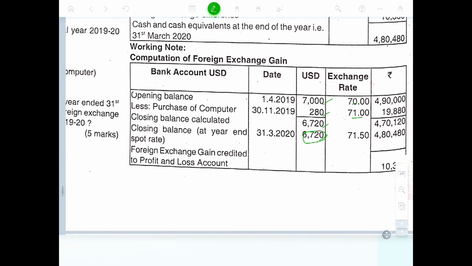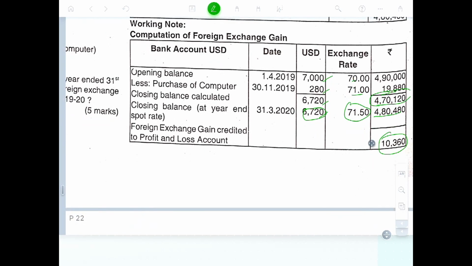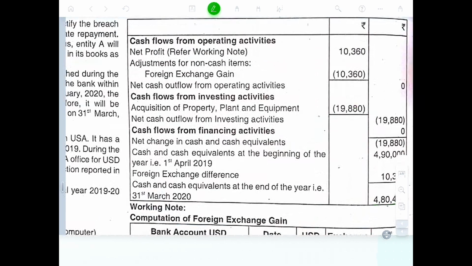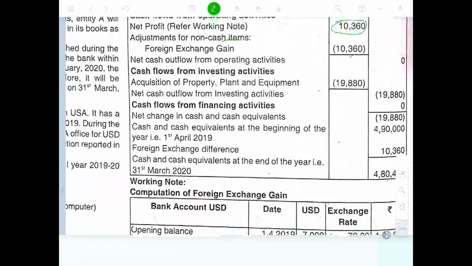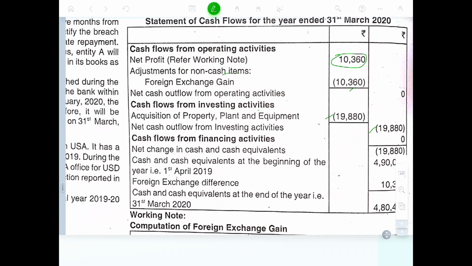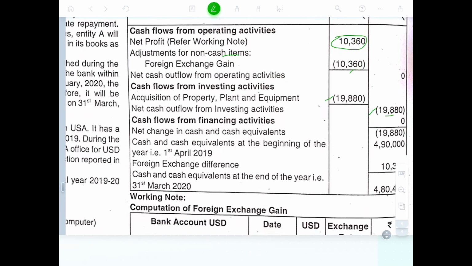So 71 into 280 is 19,880. But as per the rate increased by 0.5, this increased to 4 lakh 80,000. So 10,360 is a profit. 10,360 is a gain, net profit. Adjustment to the net cash, adjustment for gain 10,360. And cash flow from investing activity, property. So we invested 19,980.